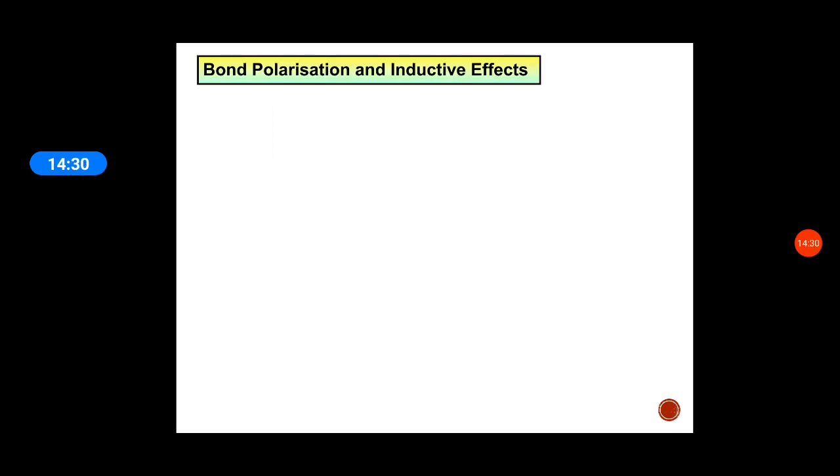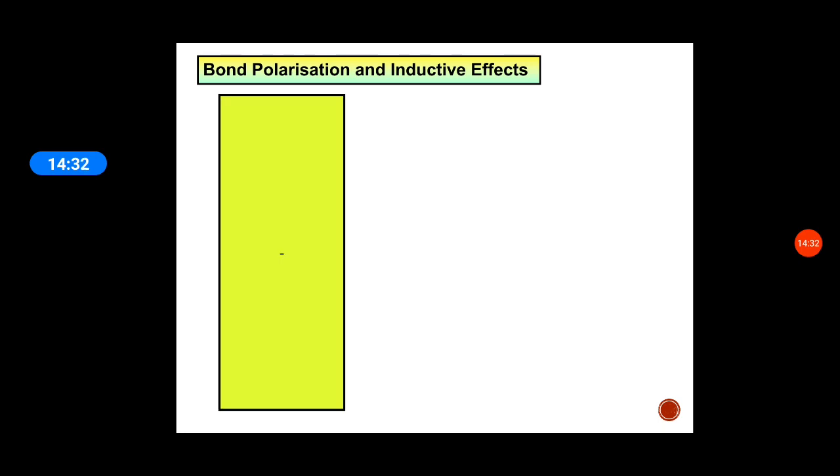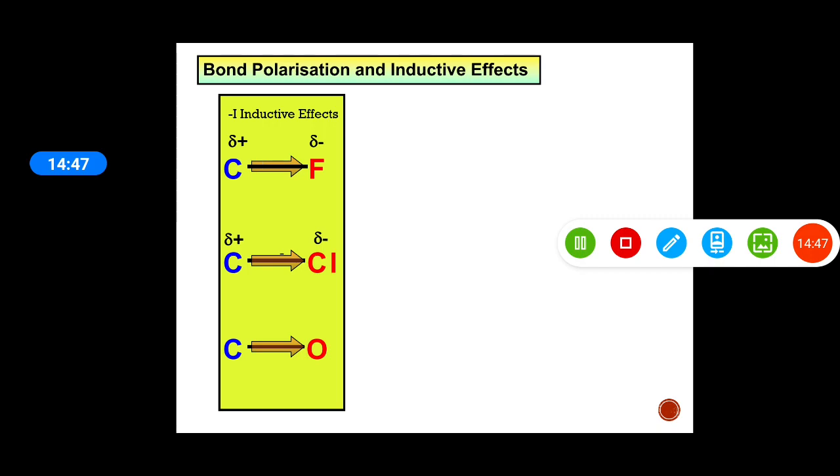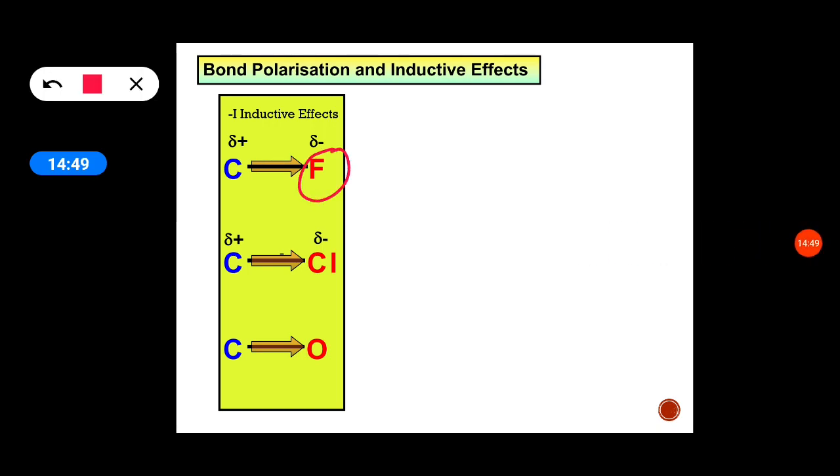Bond polarization and inductive effect. Here in this example, we have shown the movement of electrons for the minus inductive effect. The groups attached here to the carbon are more electronegative, so they acquire a small negative charge, and carbon acquires a small positive charge.